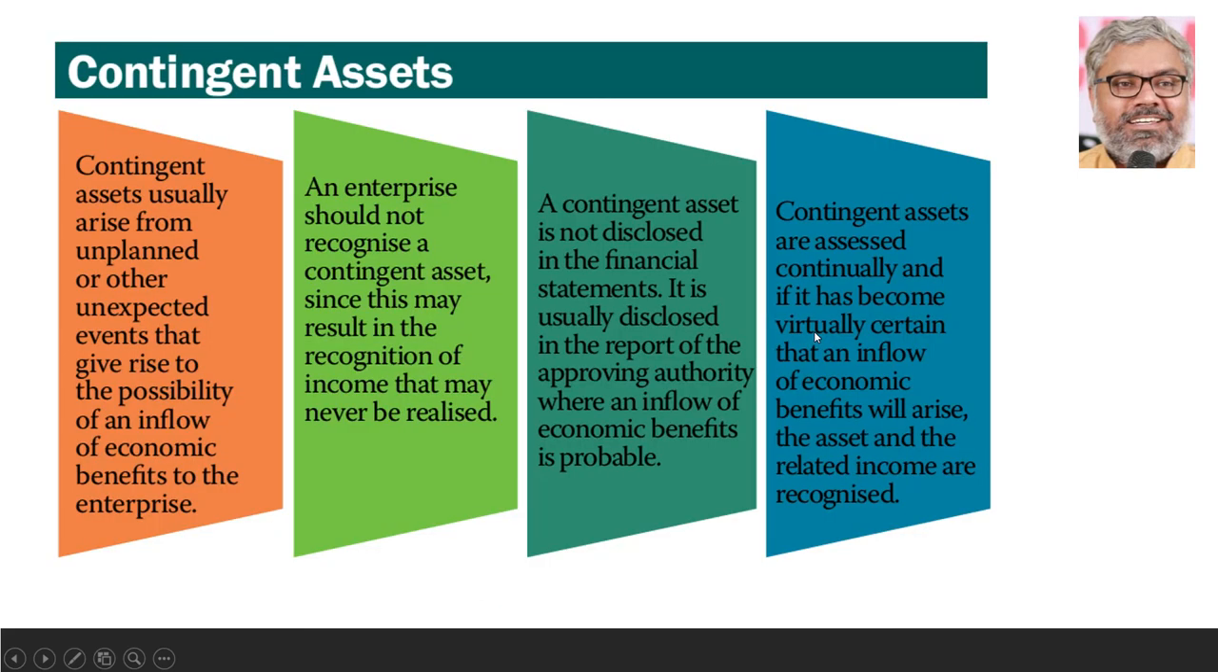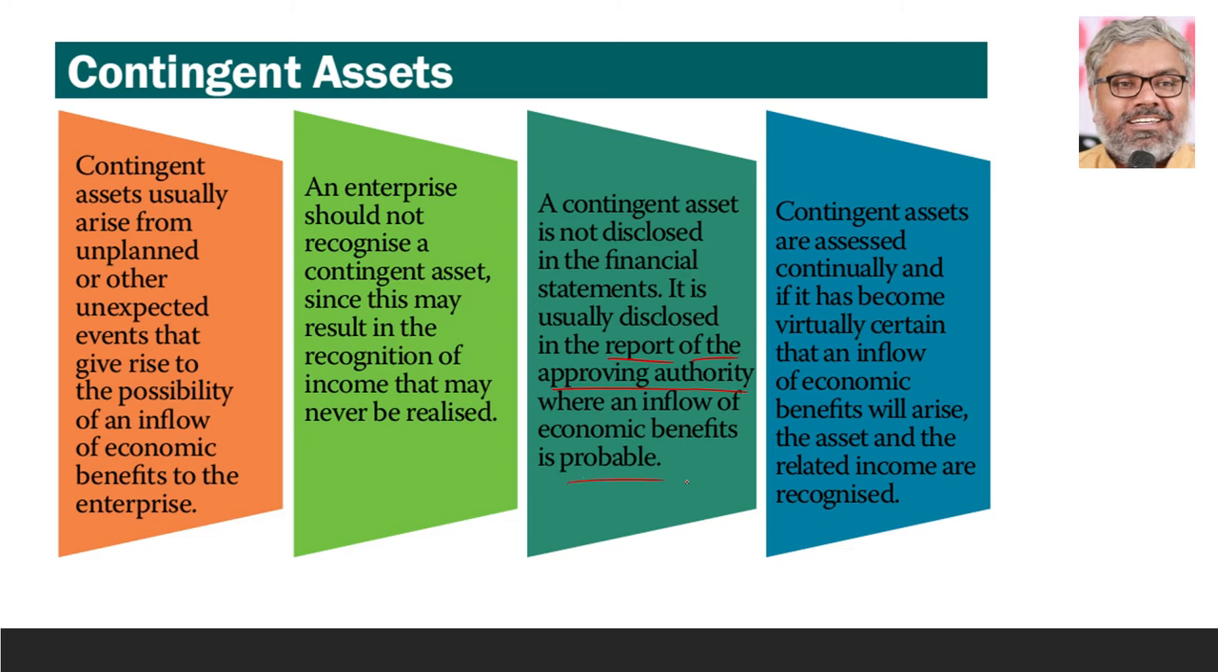Now, coming to contingent assets, this is something which is actually not to be recognized, and not to be disclosed either. Provisions are recognized and disclosed. Contingent liabilities are not recognized but disclosed. Contingent assets are not recognized and not disclosed. Of course, not disclosed where? In the financial statements.